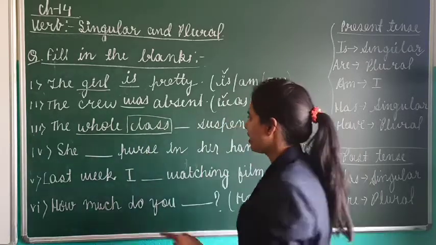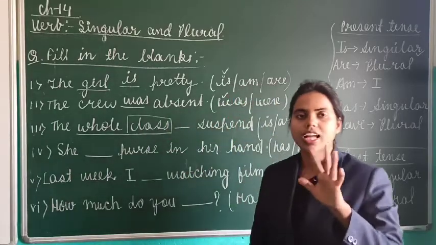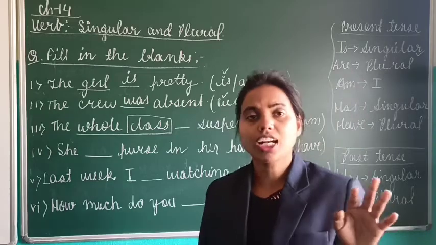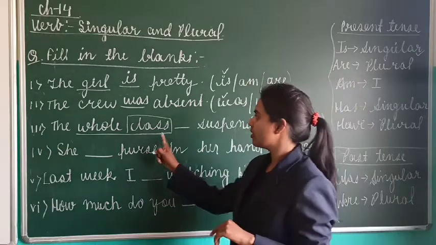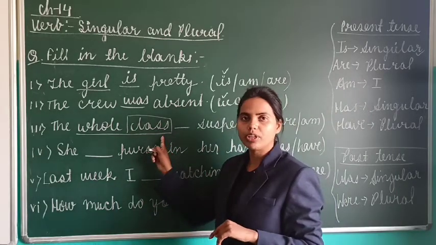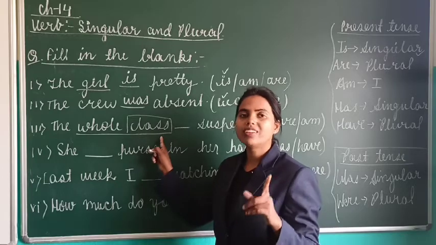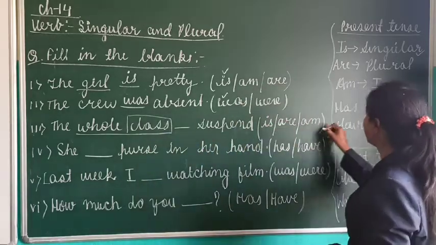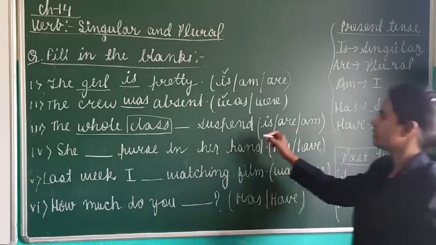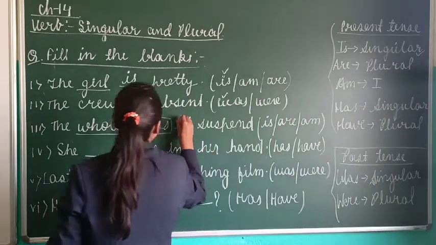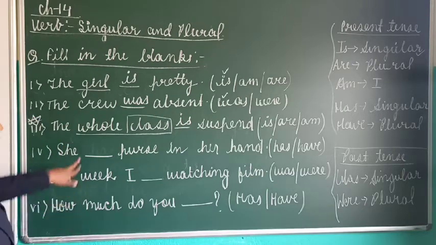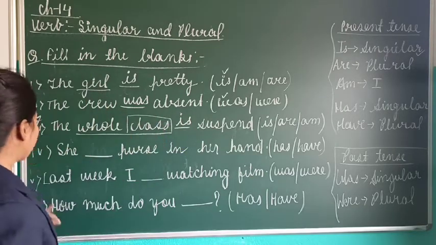Although in a whole class there may be about 50 to 60 students, we still consider class singular. So if it is singular, we will use is. This is an important question. Mark it: collective nouns are always considered singular.